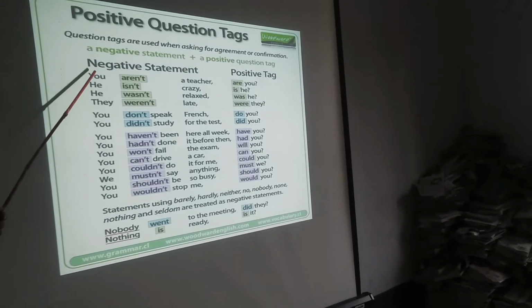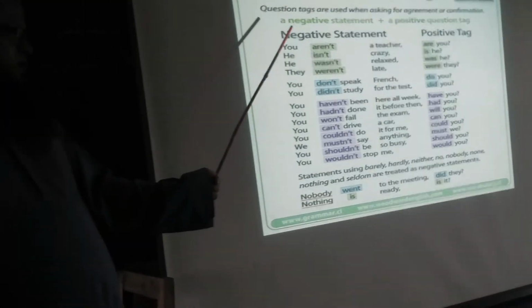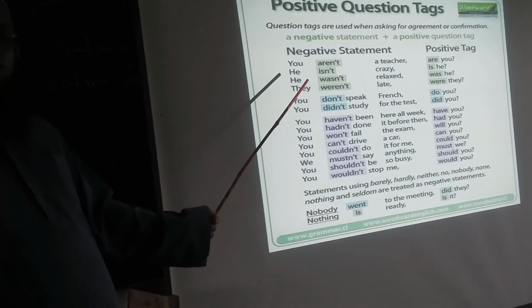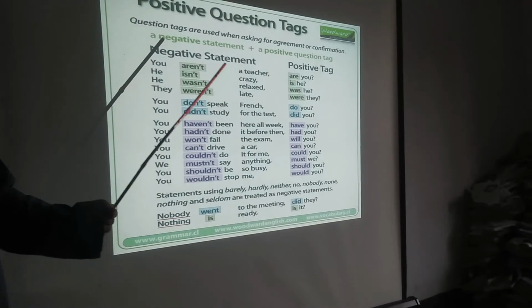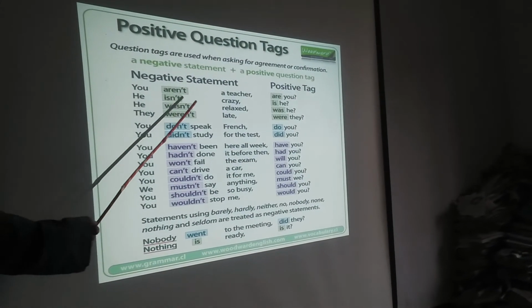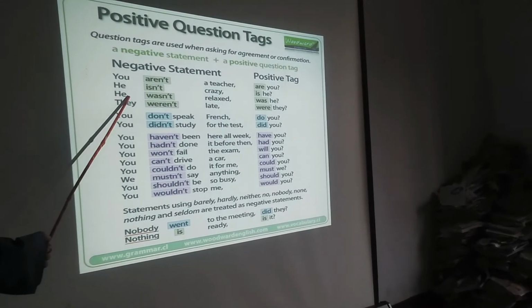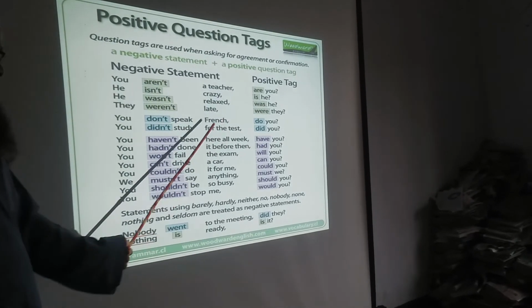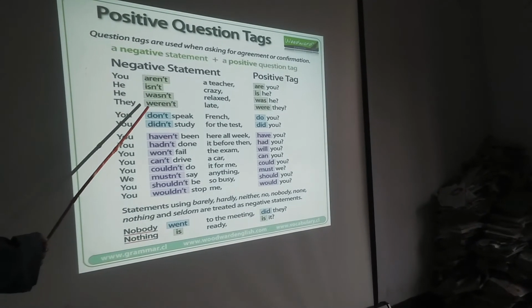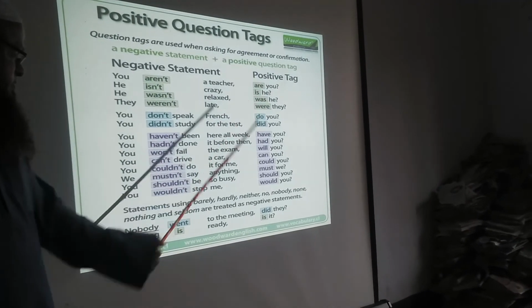If there is any noun, we change it into a pronoun. Dear students, another example. He is not crazy. Is he? He was not relaxed. Was he? They weren't late. Were they?